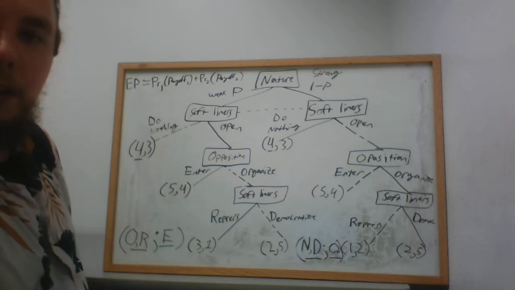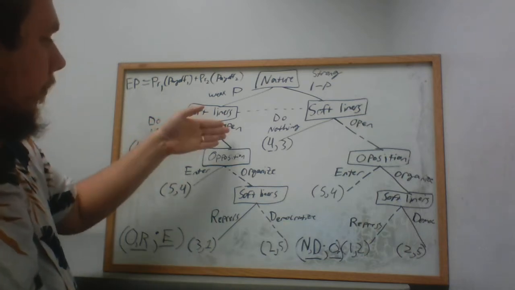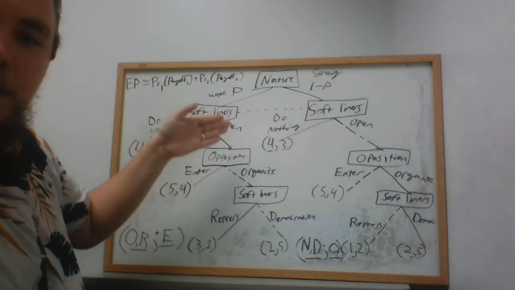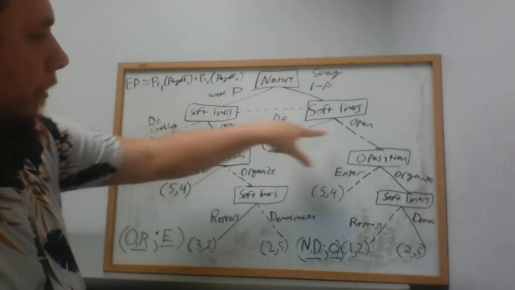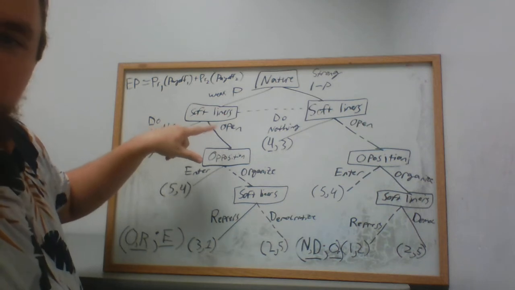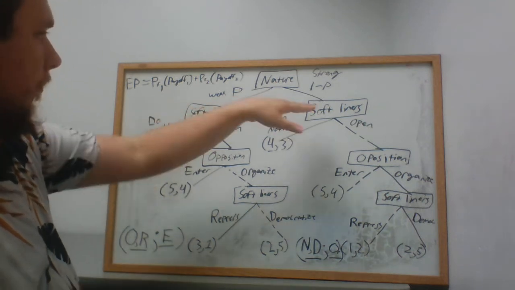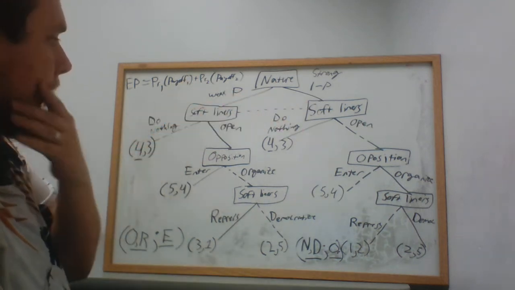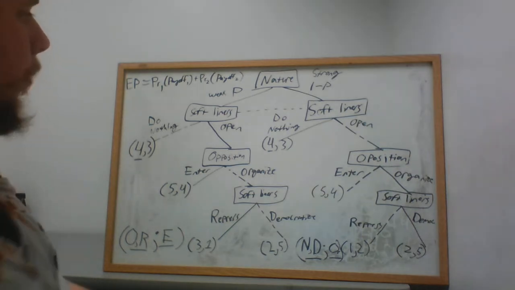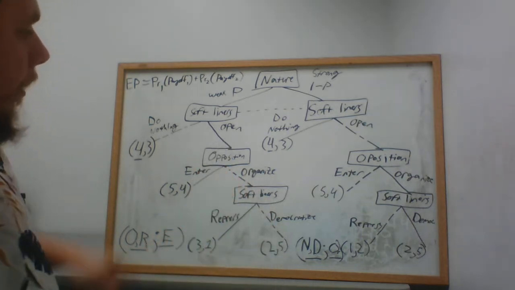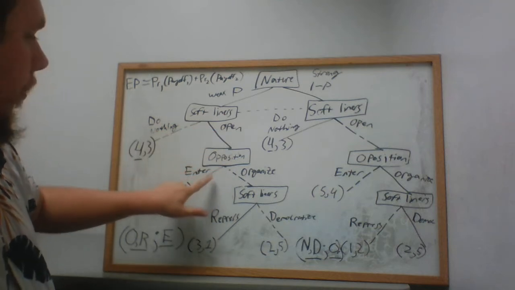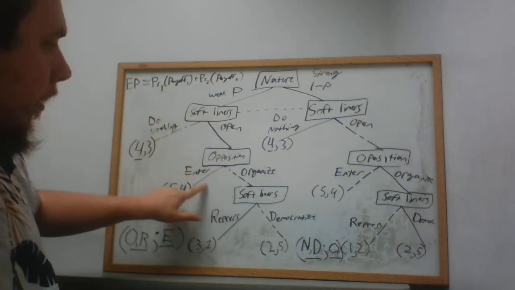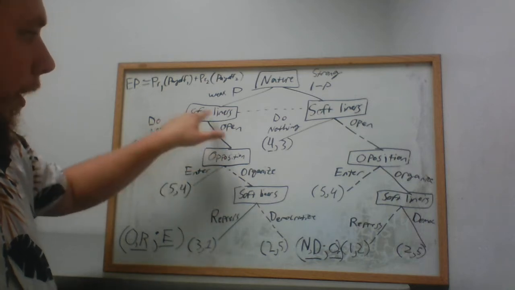Basically, we need to figure out what payoff the softliners can expect if they choose to open up. So we're just going to be following down the branches here, starting at the top. If the softliners choose to open, we know that the opposition would choose to enter into the agreement. We pruned this branch, so we know the path.